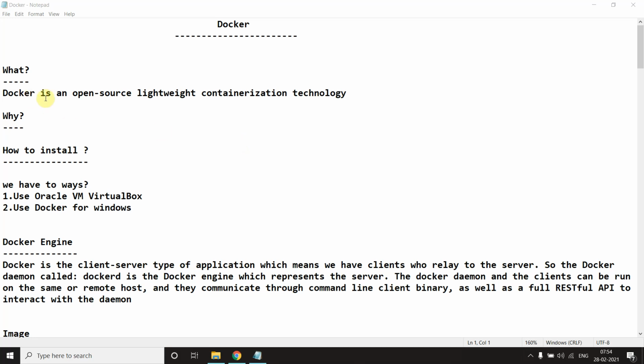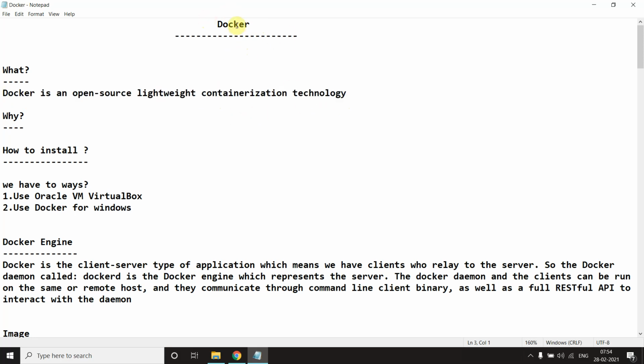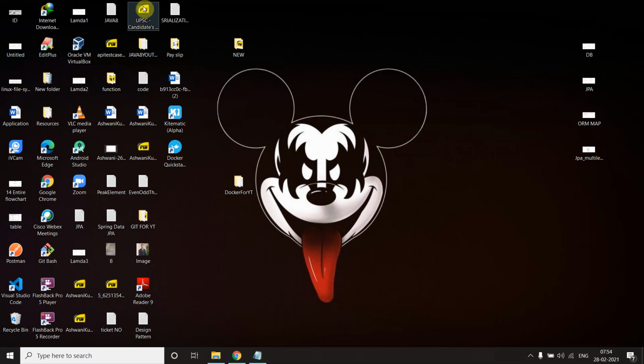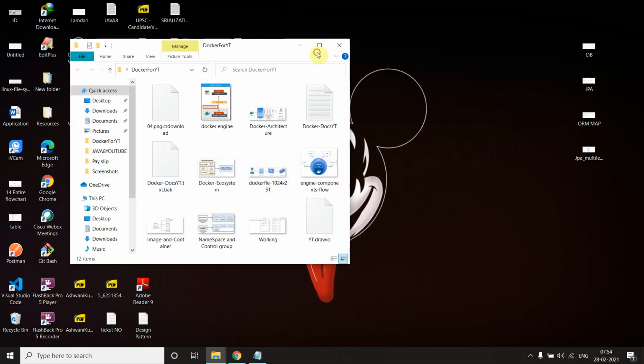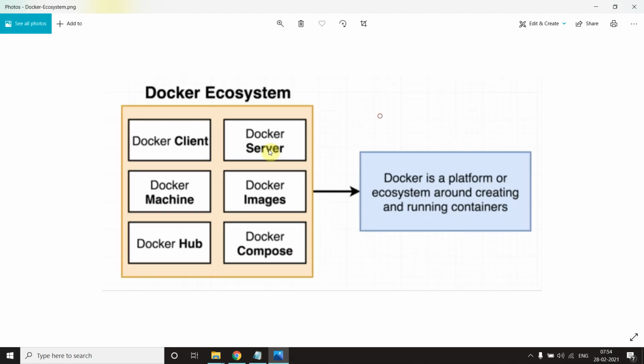If you read here, Docker is an open source containerization technology. This is bookish language. When we talk about Docker, we are not talking about only one thing, we are talking about the Docker ecosystem. Let me show you what the Docker ecosystem is, just wait for this image. Yeah, here we discuss the Docker ecosystem.